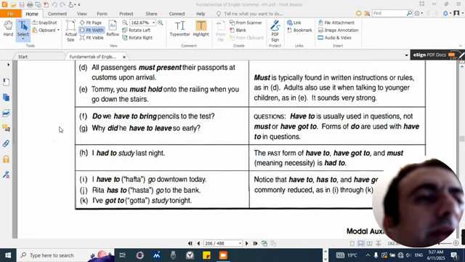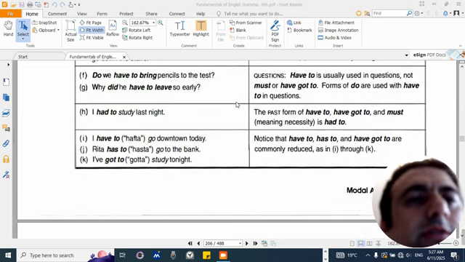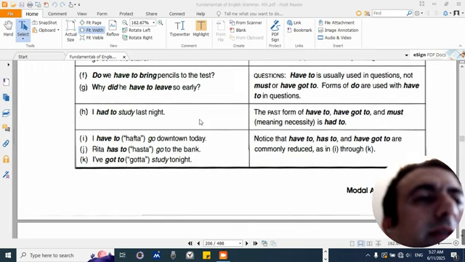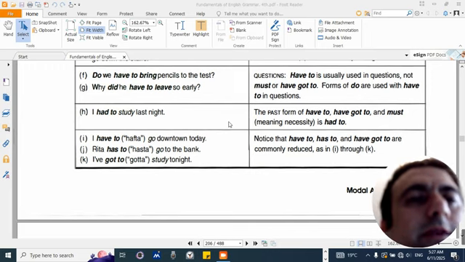F. Do we have to bring pencils to the test? G. Why did he have to leave so early? Questions: have to is usually used in questions, not must or have got to. Forms of do are used with have to in questions. H. I had to study last night. The past form of have to, have got to, and must meaning necessity is had to.